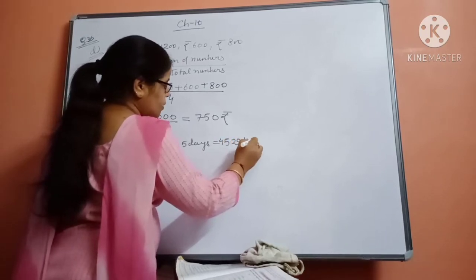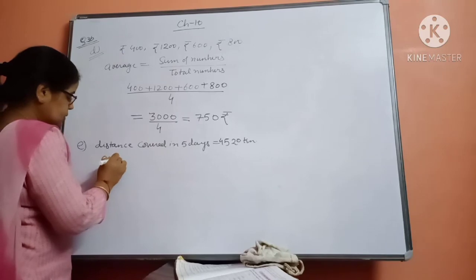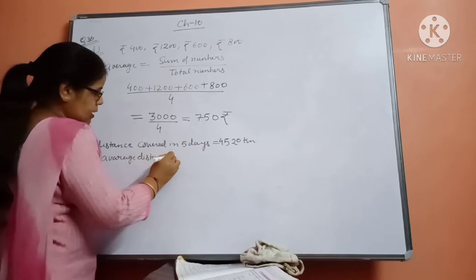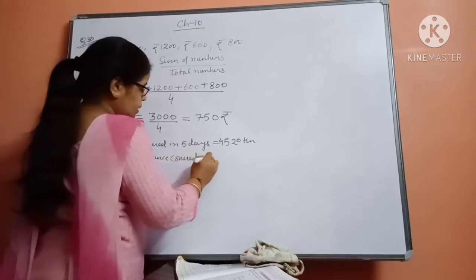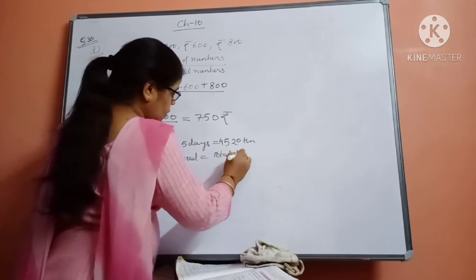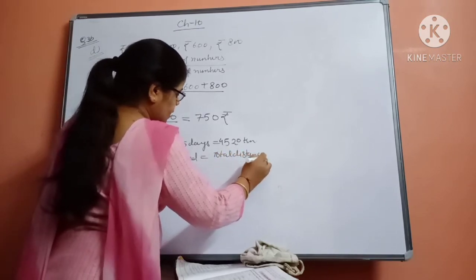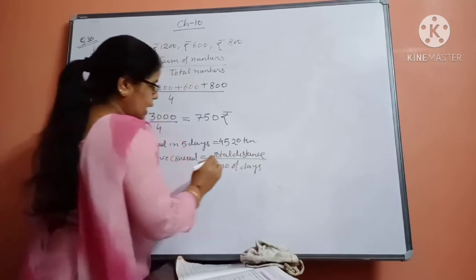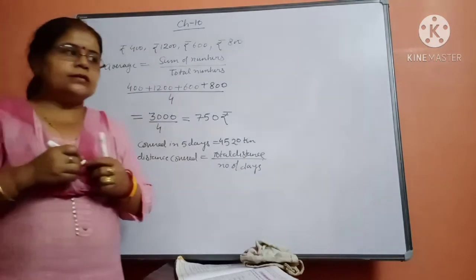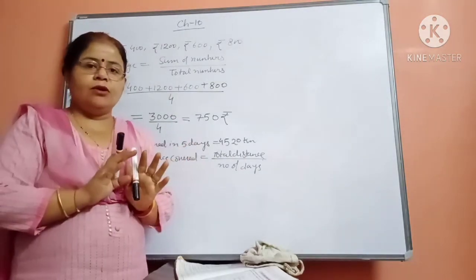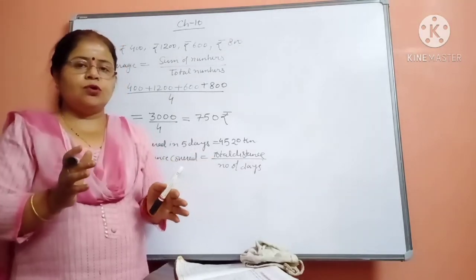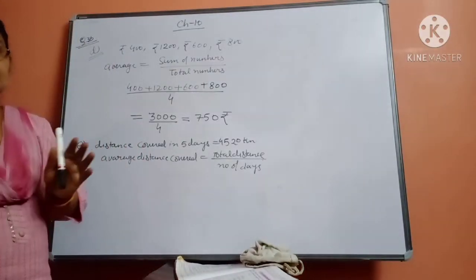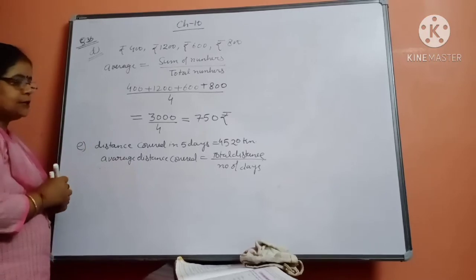45220 kilometer. Okay, so average distance covered is equal to total distance divided by the number of days. If suppose we would like to calculate in one day how much distance will it cover, so for that what we will do, the total distance whatever is given to you, divide it by the number of days. In this way you will get the average distance covered by the car or jeep or by bus or train, whatever it is given to you.